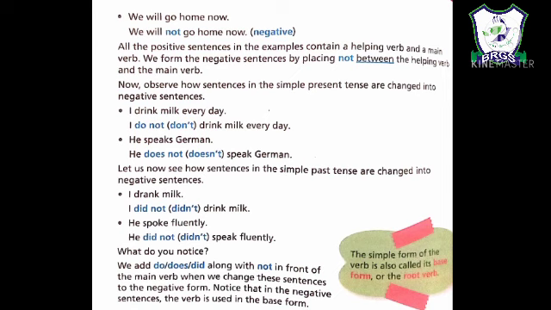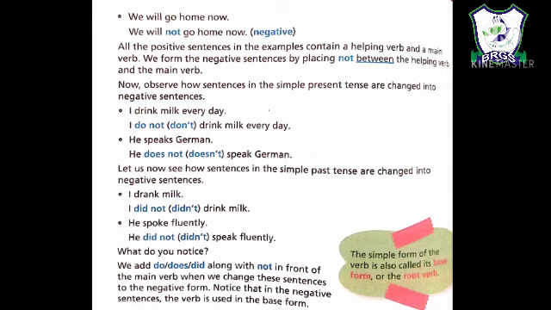The same happens when we are given the second form of verb, for example, I drank milk. Here drank is the second form of verb and we are not given any helping verb. So we have to put did not to make it a negative sentence, irrespective of the subject. Whether our subject is singular or plural, it does not affect. We have to put did not to make a negative sentence. For example, I drank milk becomes I did not drink milk. Here with did not we have to use the first form of verb.